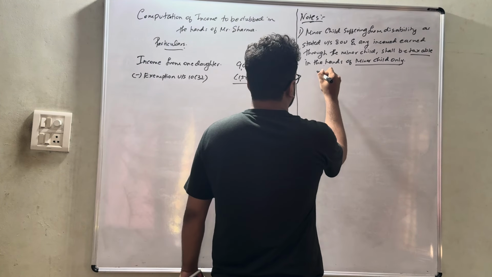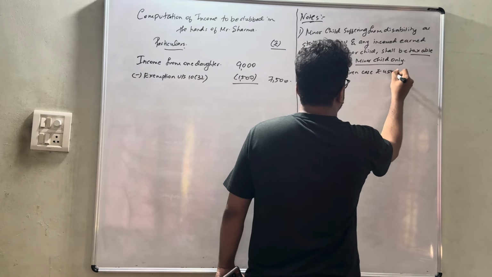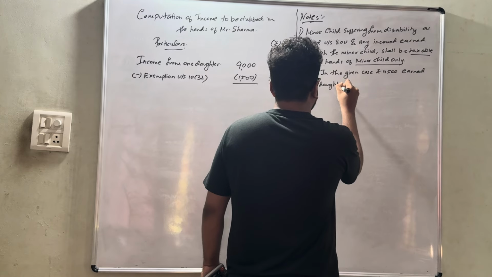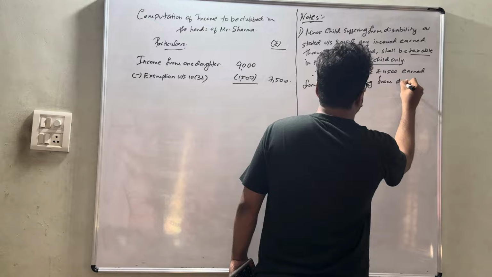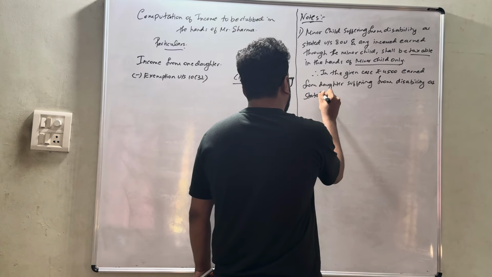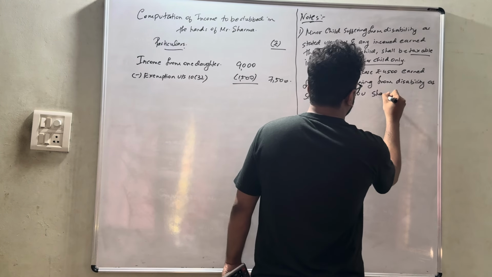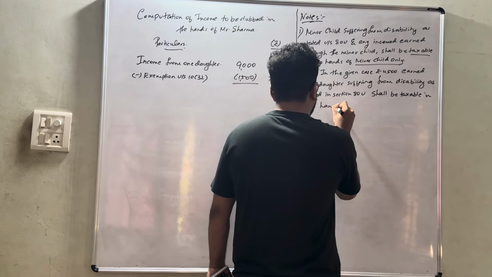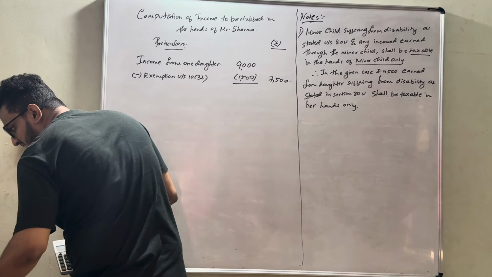Therefore, in the given case, rupees 4,500 earned from the daughter suffering from disability as stated in section 80U shall be taxable in her hands only, not in the hands of Mr. Sharma.